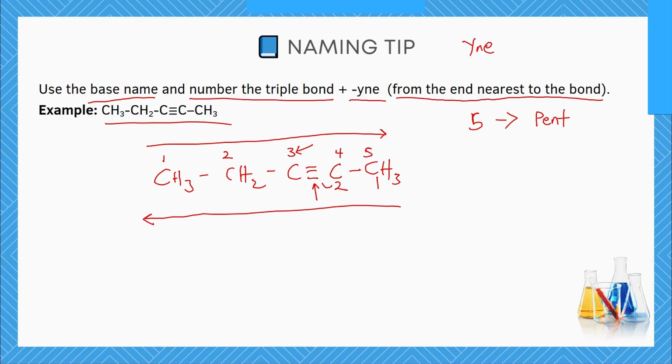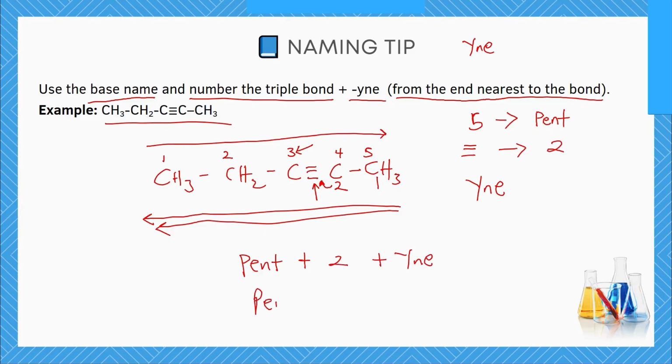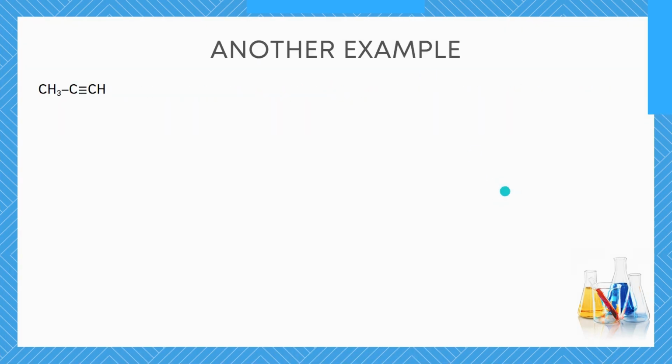Number 2 will own the triple bond. So in this case, we're going to be counting from the right to the left. Doing that, we know that the triple bond is on carbon number 2. And then the final name is YNE. So altogether we have PENT plus 2 plus YNE. That gives us pent-2-yne. That is the name of this compound, showing that it is an alkyne and that the triple bond is located on carbon number 2. I hope you're seeing how all the steps are being taken.